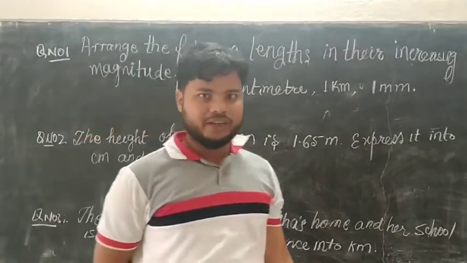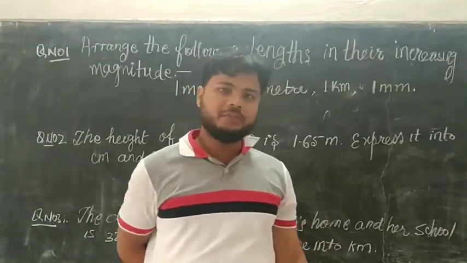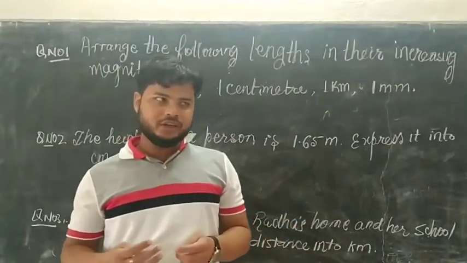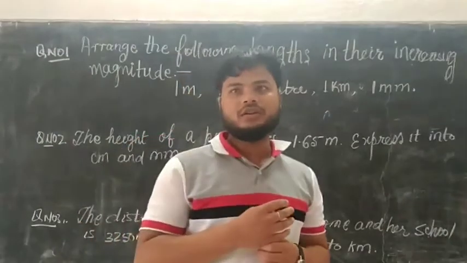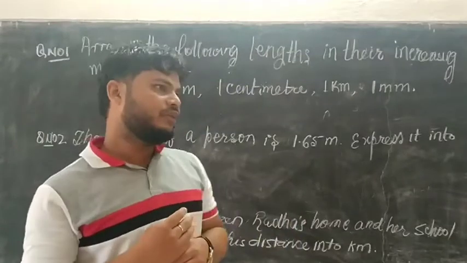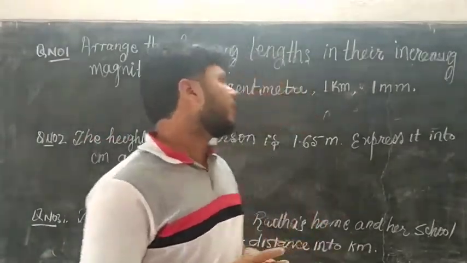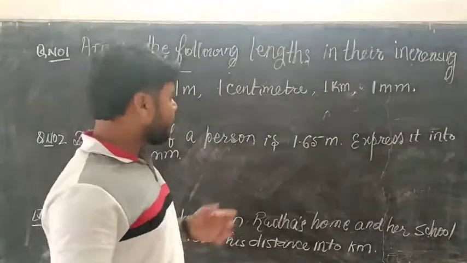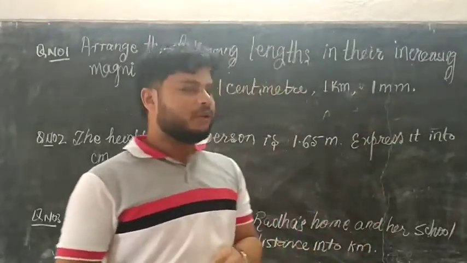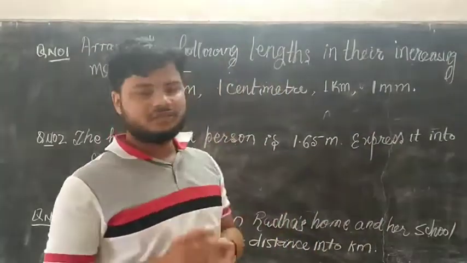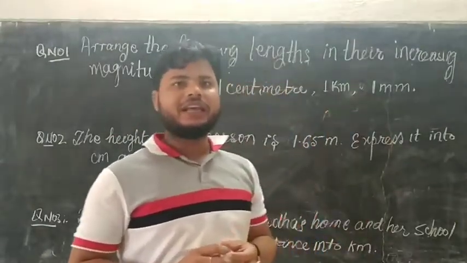Different physical quantities are measured using different units. A unit tells us which physical quantity is being measured. If we use the units meter, centimeter, kilometer, millimeter, all these are measurements of length.